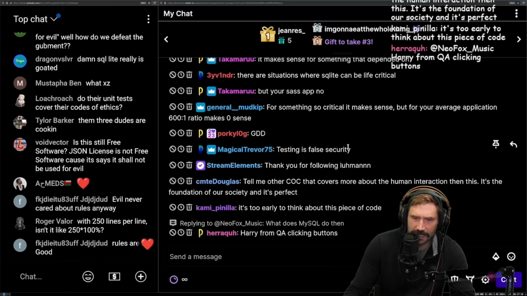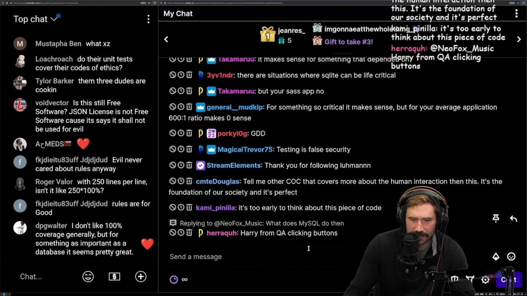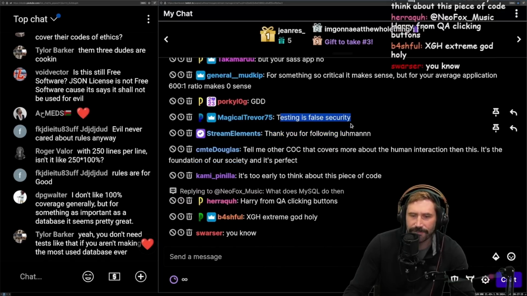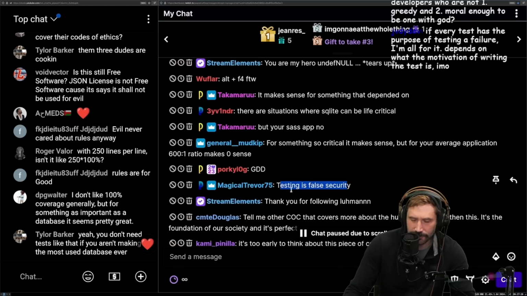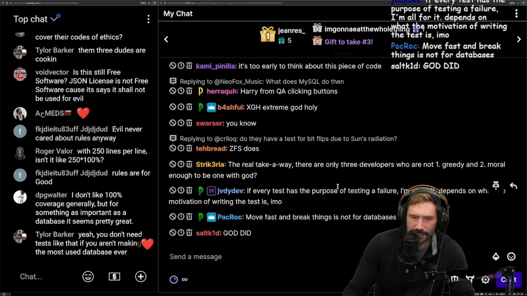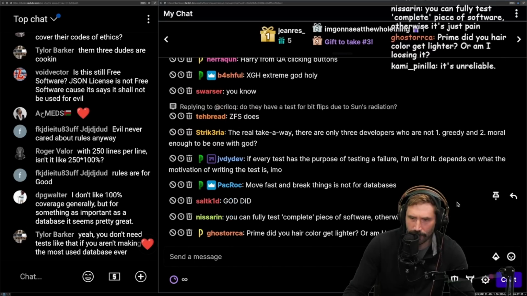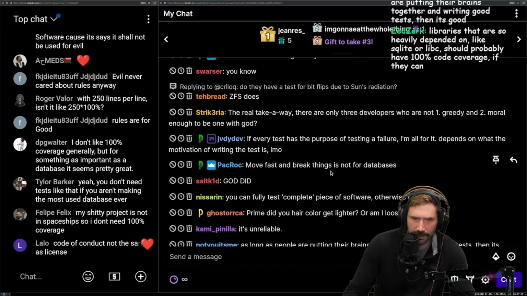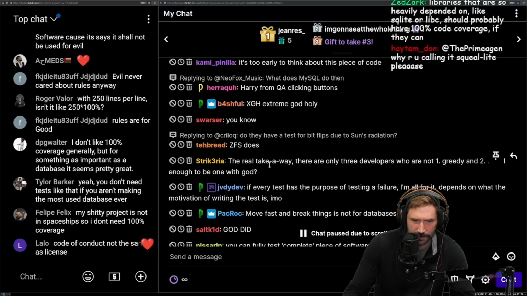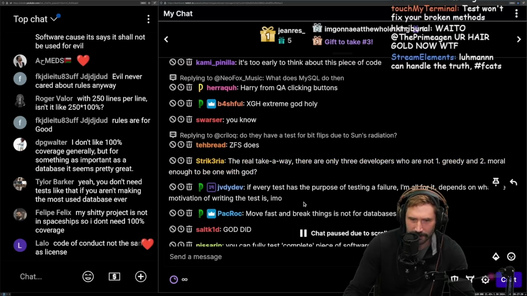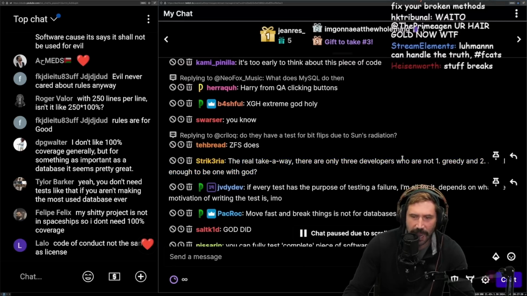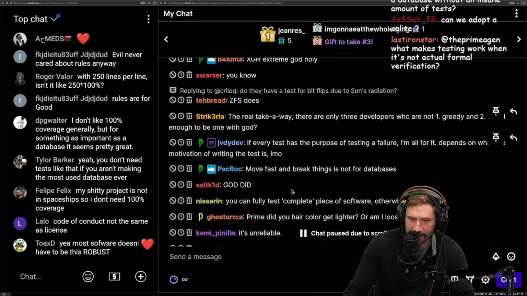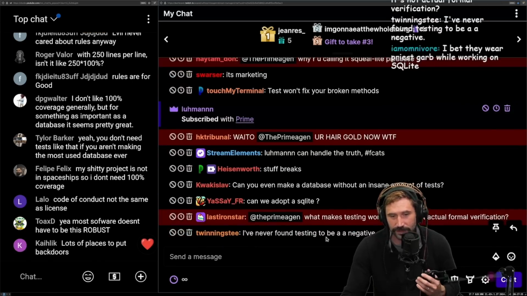Testing as false security. It's not false security, but it's not affirmation for bug-free code. The real takeaway here is there's only 3 developers who are 1, not greedy, 2, moral enough to be one with God. Where's the third? Or there's more takeaways? I'm just shocked that this even exists, right? I'm shocked that anyone can do any of this.